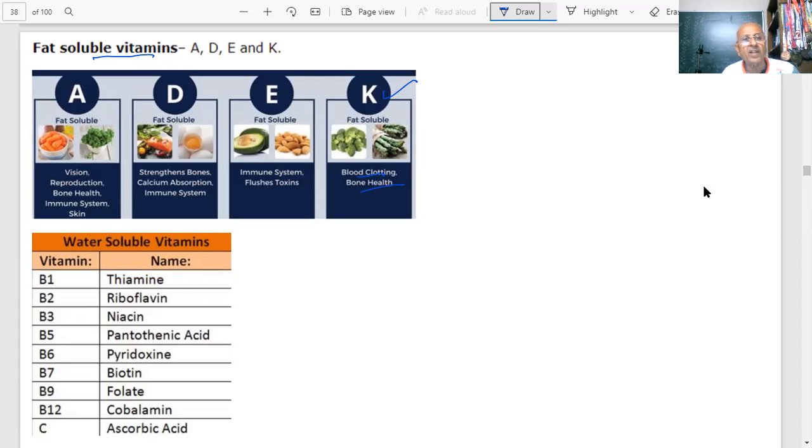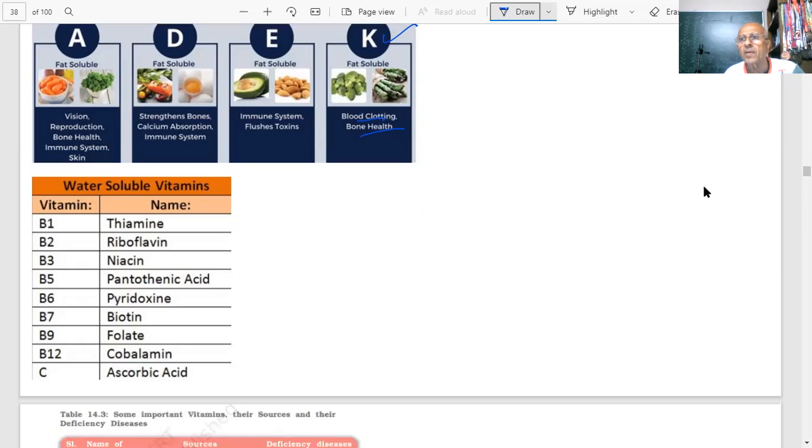And for the water soluble ones, for example, we have B1, B2, B6 like that, and C. So many B complex. Have you heard about B complex, students? All these are examples. So these are the vitamins, students, which we are talking about. Fat soluble and water soluble is an important question. So many times it has been asked in the paper. Can I proceed further? Have you noted down?